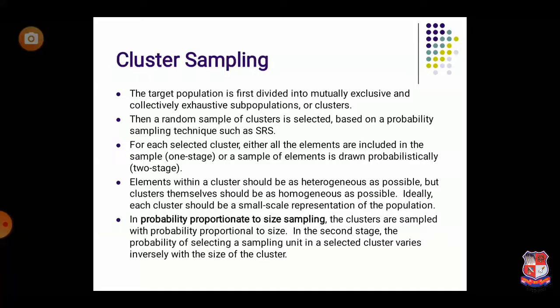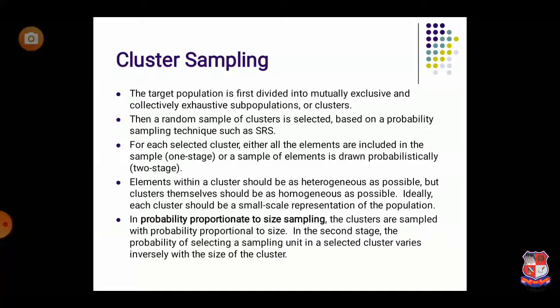Again I am repeating it. In cluster sampling, within a group respondents should be heterogeneous, and between groups it should be homogeneous. First the population is divided into different clusters. More or less all the clusters are homogeneous in nature. The researcher will select all the sample from one cluster.